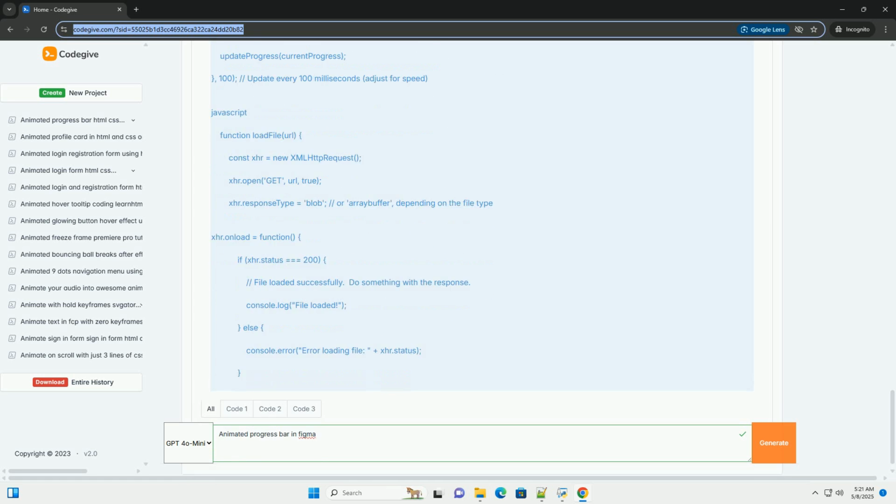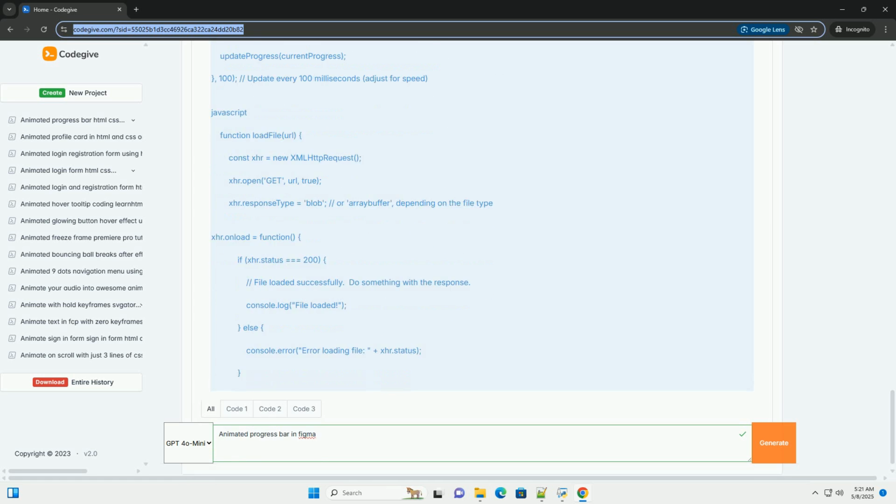Server-side progress: if your progress is determined by a server-side process, you'll need to use techniques like polling, which regularly sends requests to the server to check the status of the process. WebSockets: establish a persistent connection with the server to receive real-time updates. Server-Sent Events, SSE: receive updates from the server as they become available.